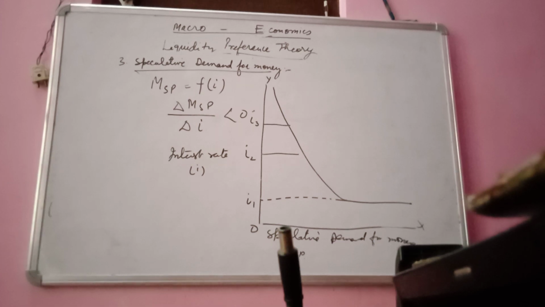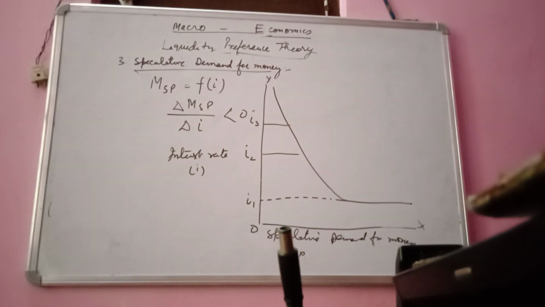So here the I1 interest rate is the critical minimum level according to Keynes, and at this certain low rate of interest, people's desire to hold idle cash balance becomes infinite, meaning whatever extra money they have apart from spending on transaction demand for money, and after that precautionary demand of money.